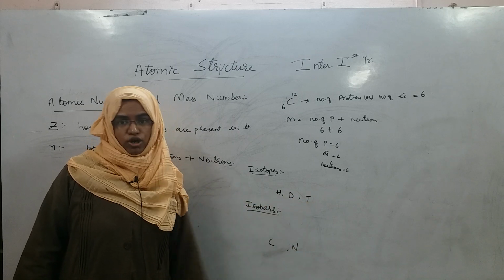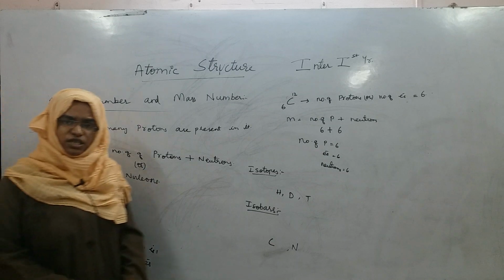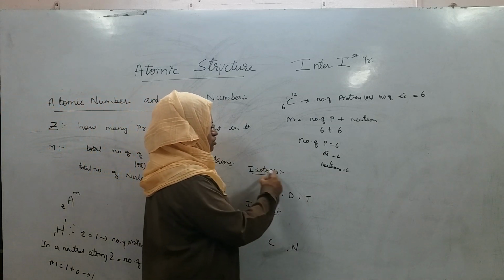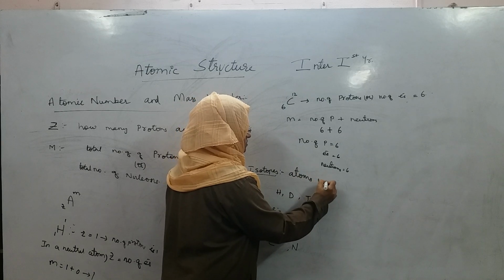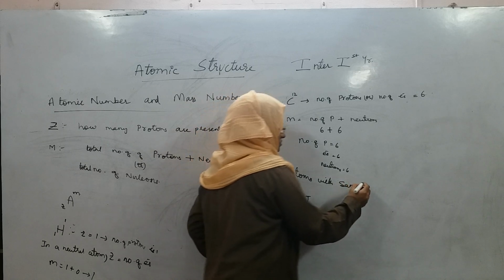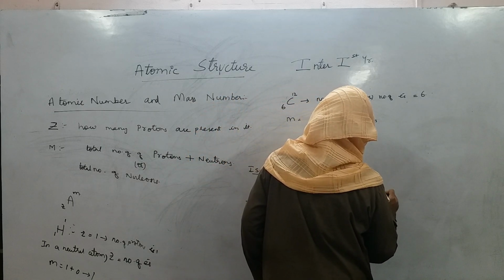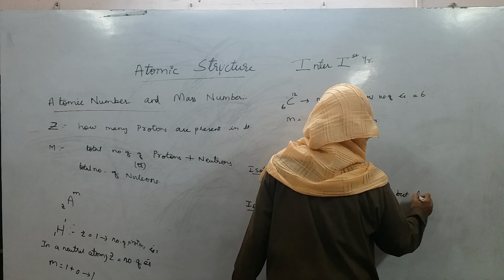They all belong to hydrogen only. These three are the isotopes of hydrogen, right? Isotopes means atoms with the same atomic number but different mass number.